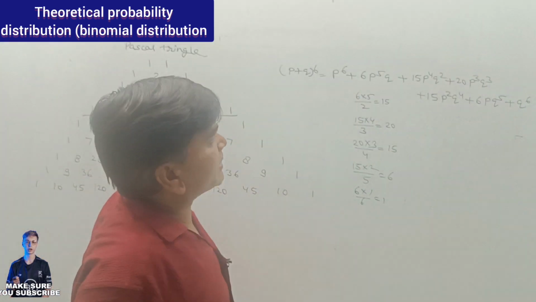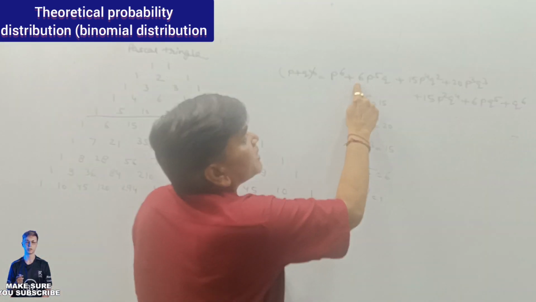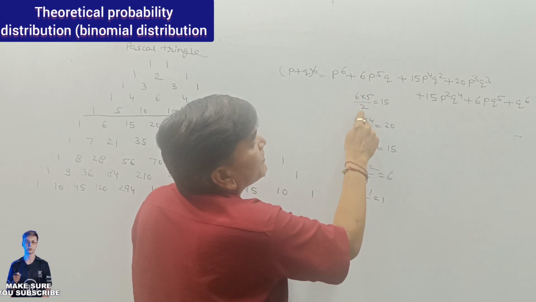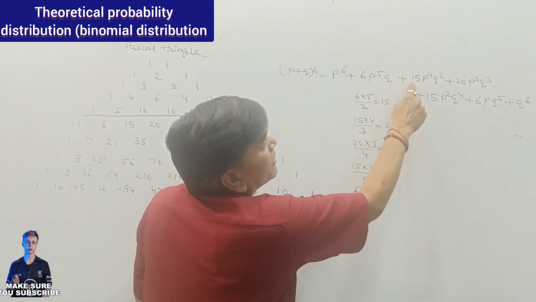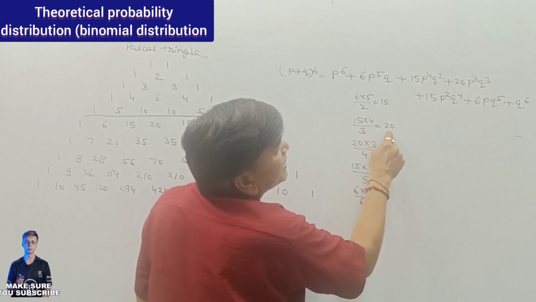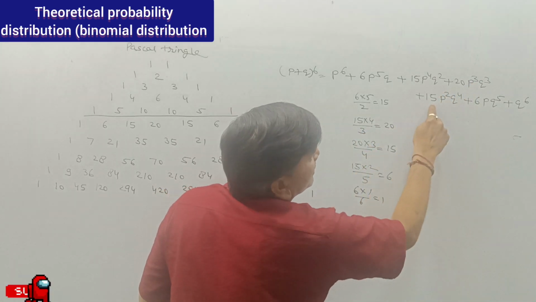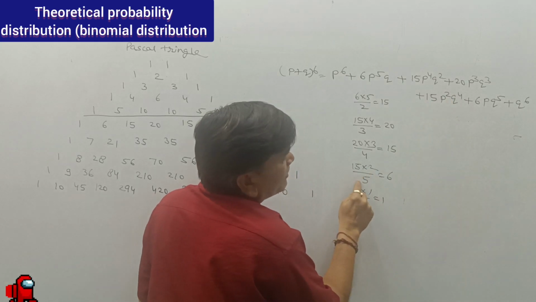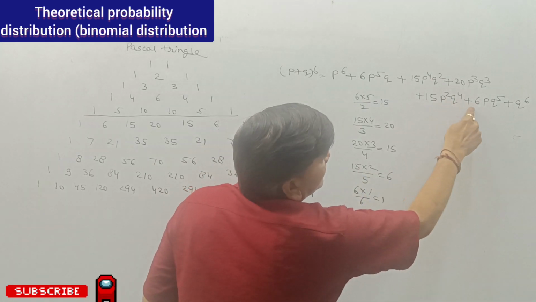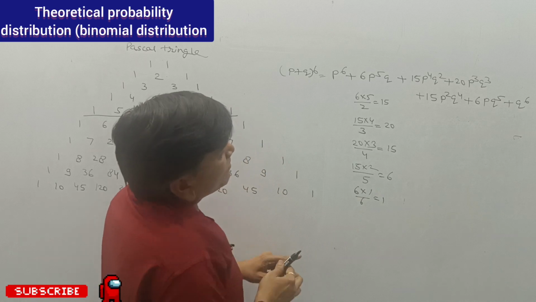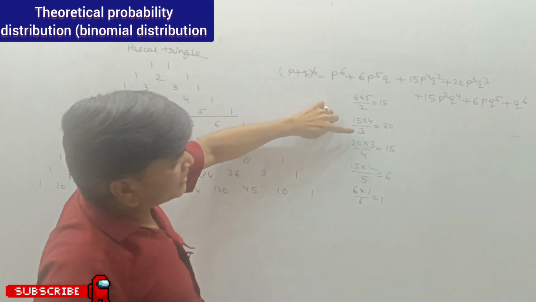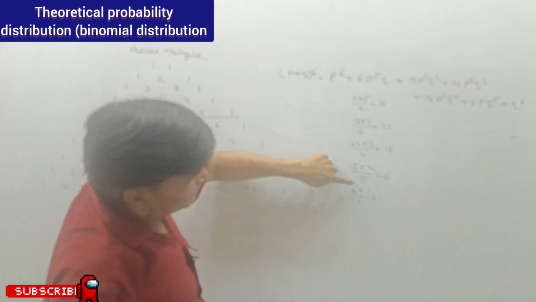Okay, the second method. 6 multiplied by 5 divided by 2, that is 15. 15 multiplied by 4 divided by 3, that is 20. 20 multiplied by 3 divided by 4, that is 15. 15 multiplied by 2 divided by 5, that is 6. 6 multiplied by 1 divided by 6. Firstly, we divide by 2, then 3, then 4, then 5, then 6.